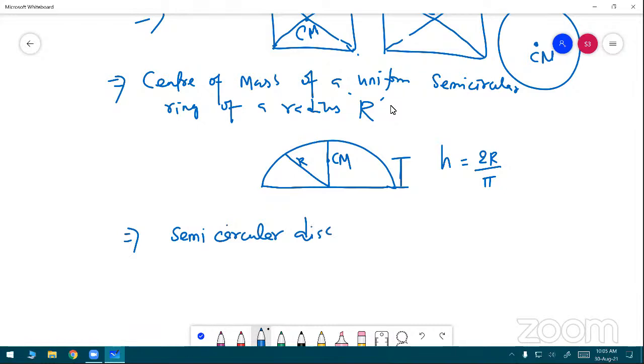This is also a point, and this is the radius of the semicircular disk. The height of the center of mass is given by the formula h is equal to 4r divided by 3 pi.